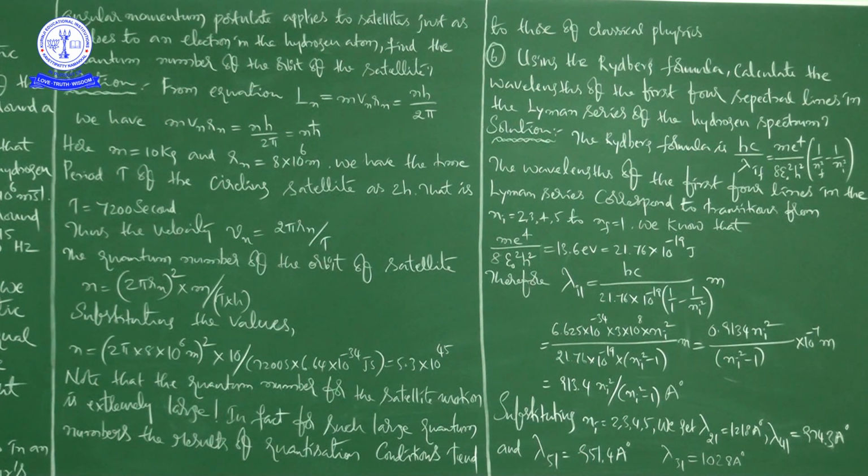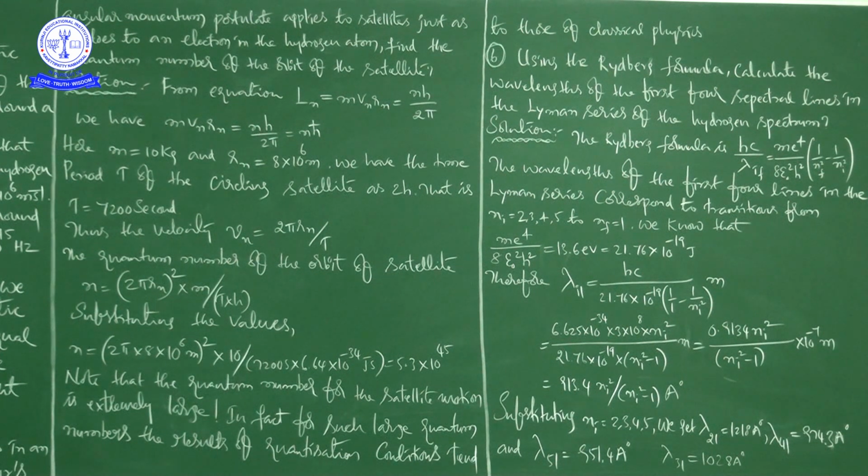In this class we concentrated on 3 problems: 4, 5 and 6. In the 4th problem we found the initial frequency of the light emitted by the electron revolving around a proton in a hydrogen atom.